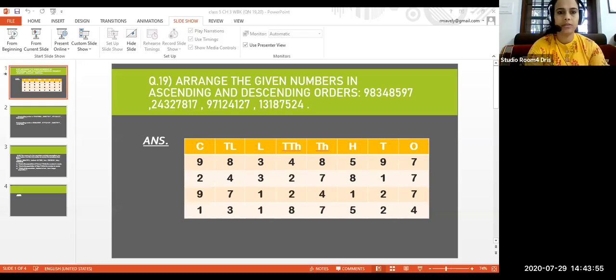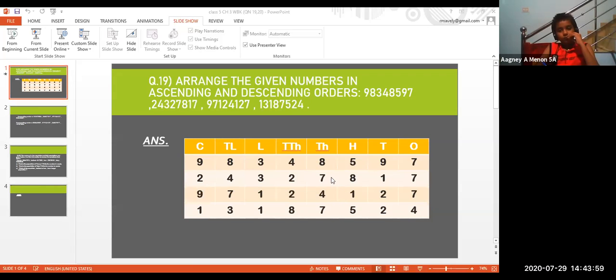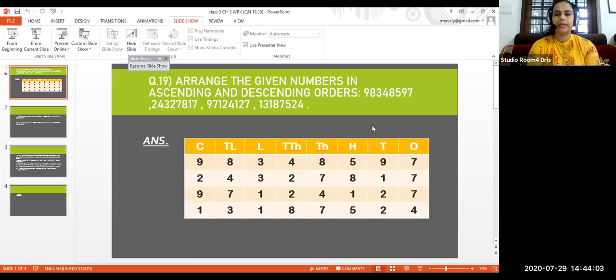I am going to share the screen. I will show you. Can you see that place value chart, children? Yes, ma'am. So ones, tens, 100, 1,000, 10,000, lakh, 10 lakh, and crore.